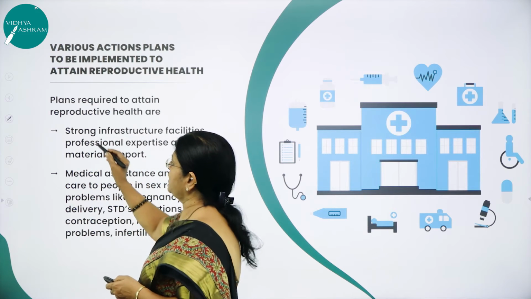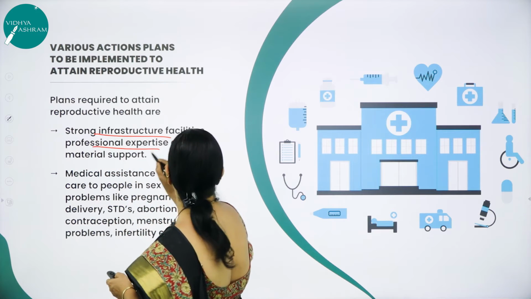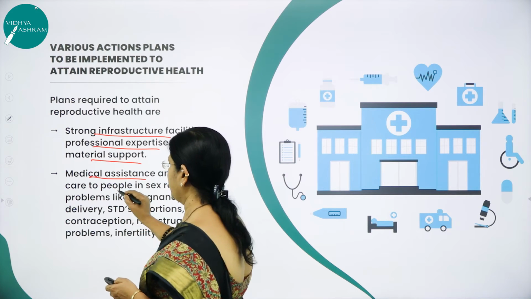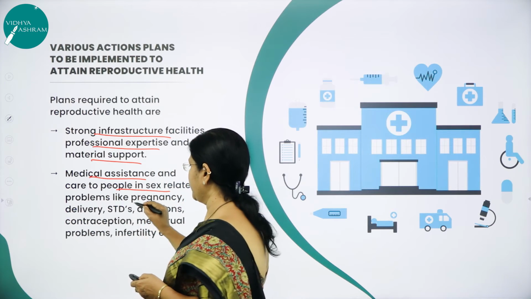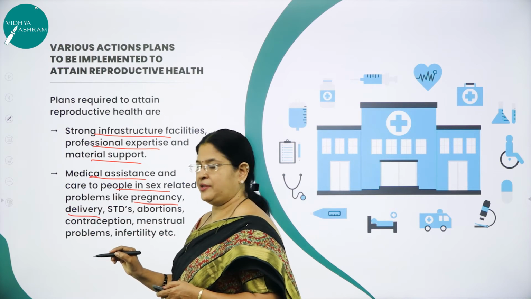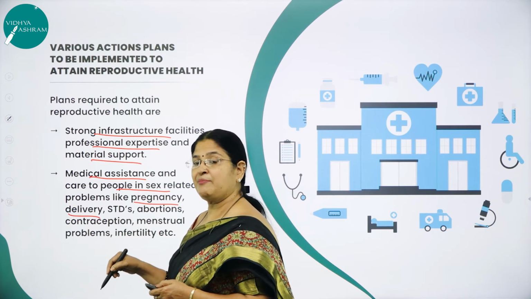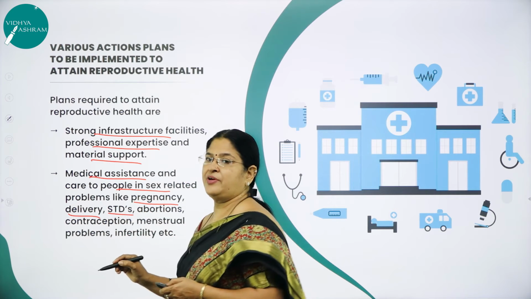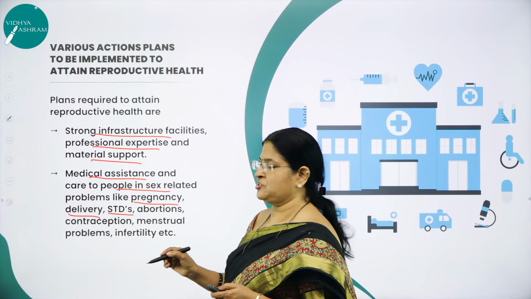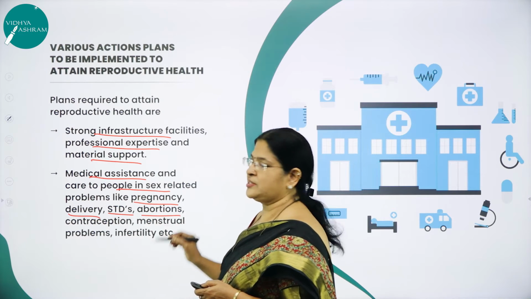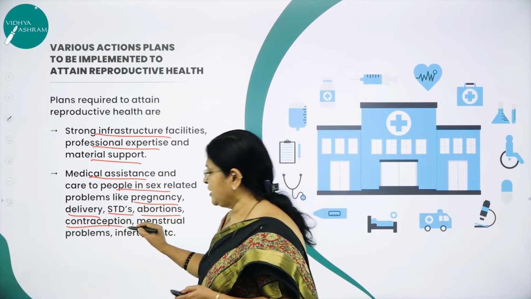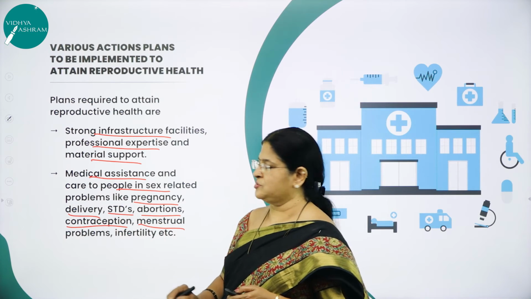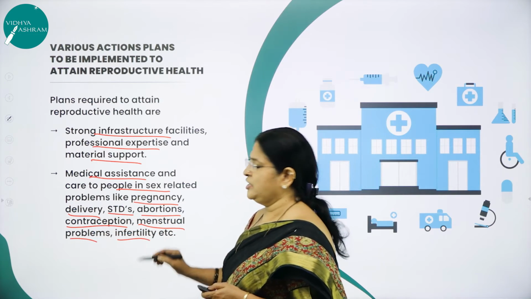So what are the action plans? Strong infrastructure, professional expertise, material support, medical assistance and care to people like pregnant women. For a woman, at the time of delivery and after the delivery, she should be taken care of, and particularly when he or she is infected with sexually transmitted diseases, and when there is an abortion. Then better availability of contraceptives. Then when a woman comes across menstrual problems, then infertility.